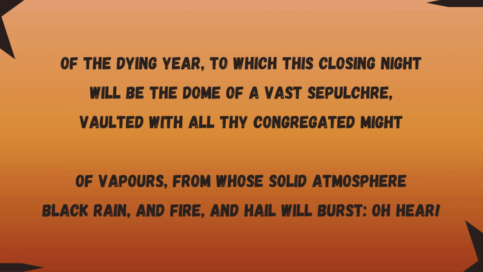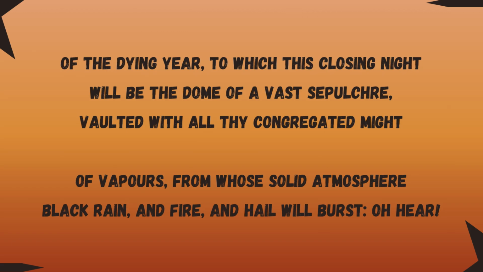He is comparing the closing night, the night sky, to a giant tomb. Okay, this was sepulchre, and he's suggesting that nature is burying the past year beneath this night or beneath this autumn wind. So he's giving us a very grand image of the natural cycle, and vaulted with all thy congregated might of vapors. That's the storm. This cloud of storm is full of vapors. This congregated might means the collective power of the storm, and it is full of vapors from whose solid atmosphere. Here, solid atmosphere refers to the heavy and thick clouds that form the storm.